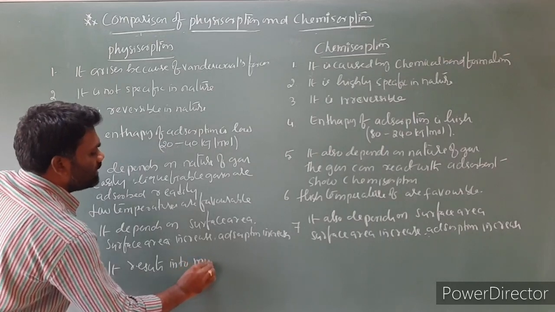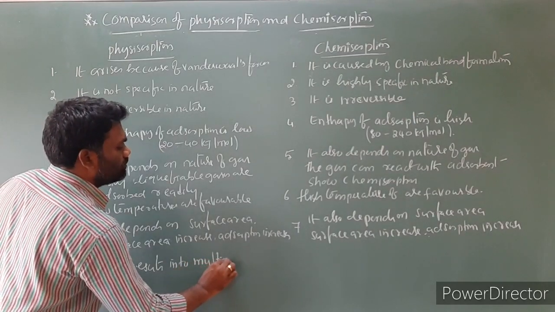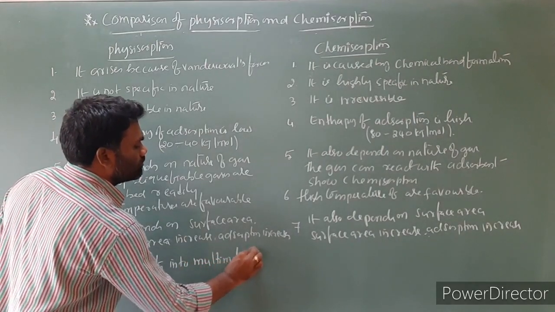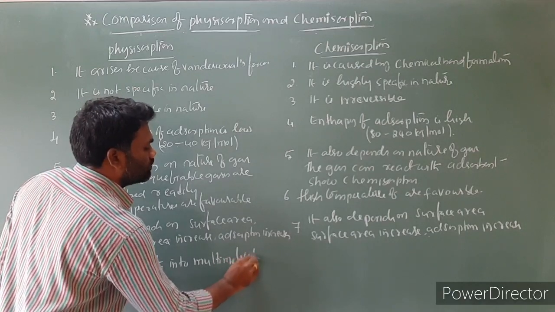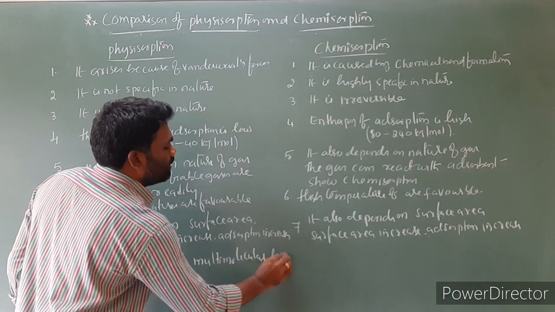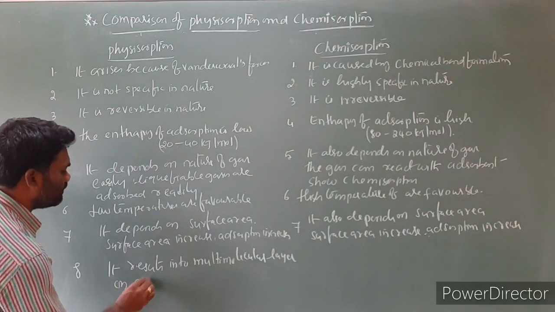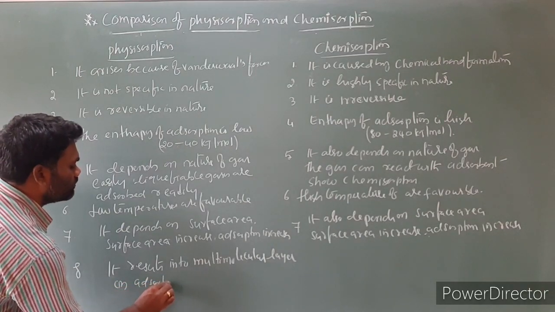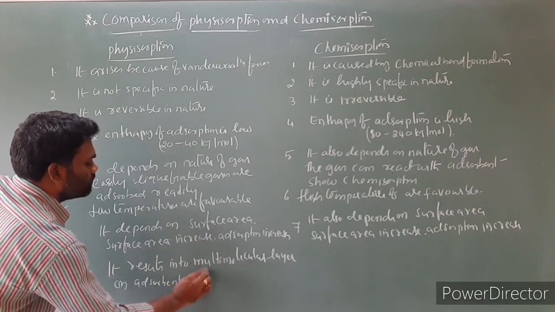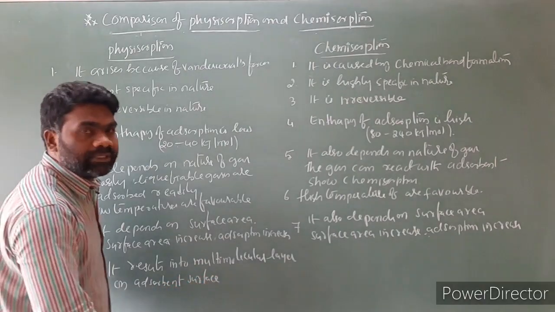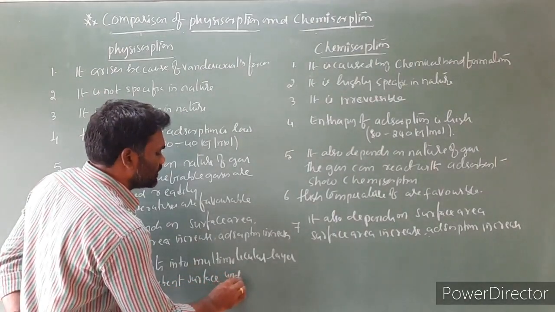And the eighth one: physisorption results in a multimolecular layer on the adsorbent surface under high pressure.